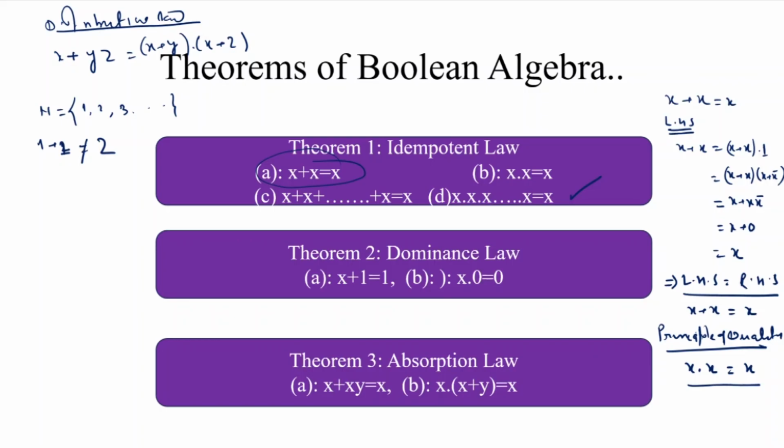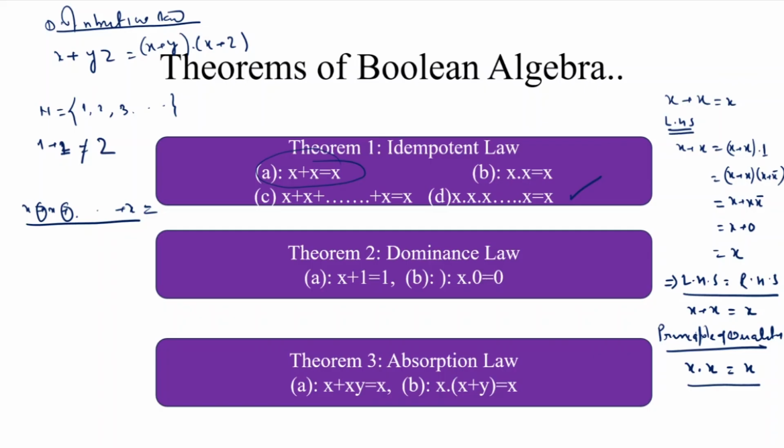because Boolean algebra depends on a Boolean variable, and a Boolean variable contains only two values, 0 and 1. Here this is the generalized form. Like in case of Boolean algebra, when we simply add x plus x plus x up to n times, then what will be the result? This is not an arithmetic plus, this is a logical operator plus. So it means x or x or x.